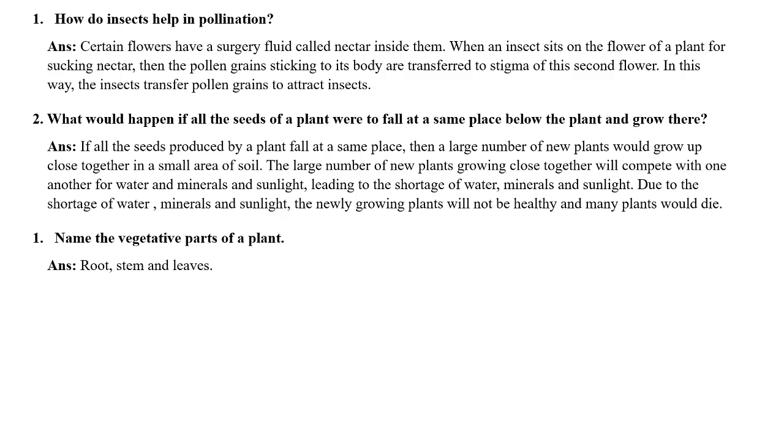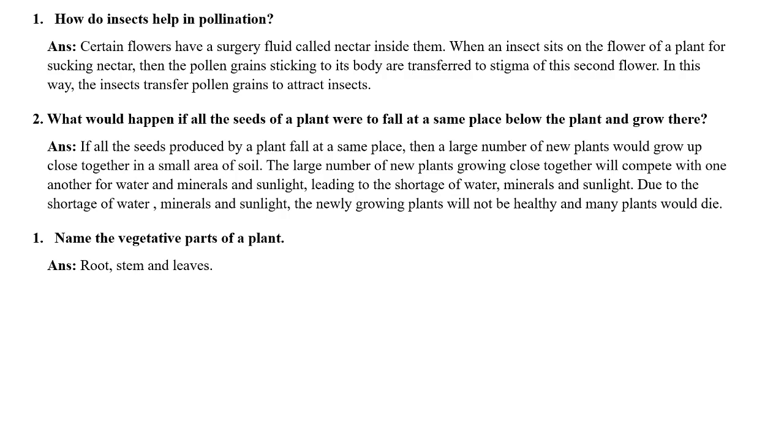Exactly the similar thing happens if many plants grow in a small area. So there will be shortage of water, minerals, sunlight. And at the same time, as there is so much competition for all these essentials of life, ultimately a time may come when all the plants will not get these basic requirements of life in adequate proportion.